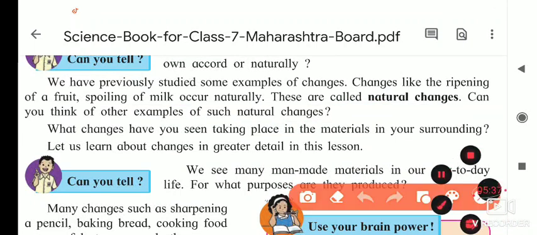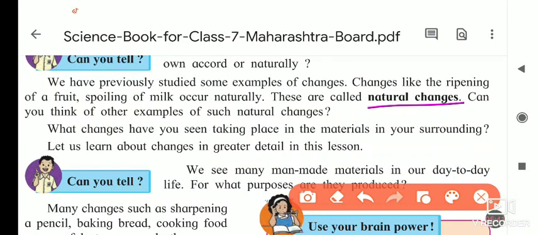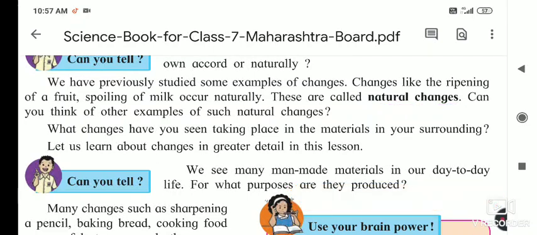Can you tell some of the natural changes? Growth: when you were born, you were a small baby, and now you are a big boy. Your weight and all increase, so it is a natural change. Again, natural change also means fermentation, where milk turns to curd. Then what happens after some time? The things are spoiled. These are the natural changes.